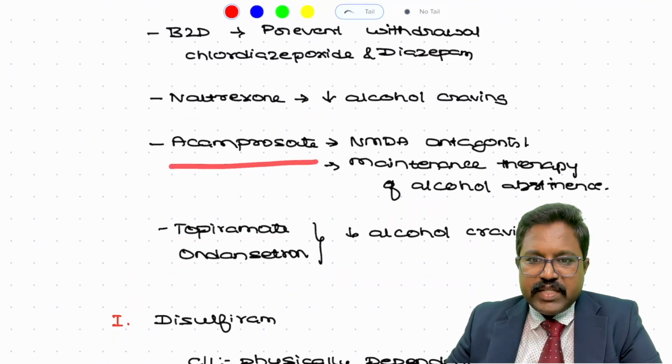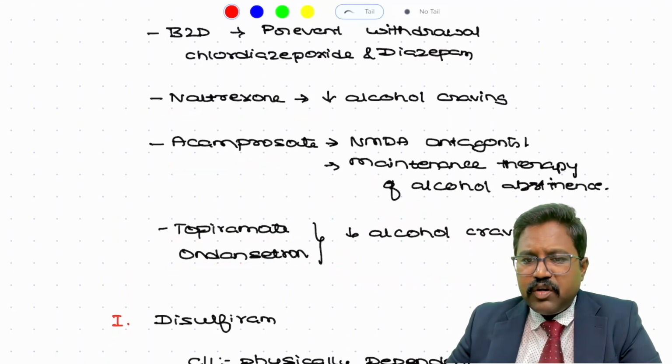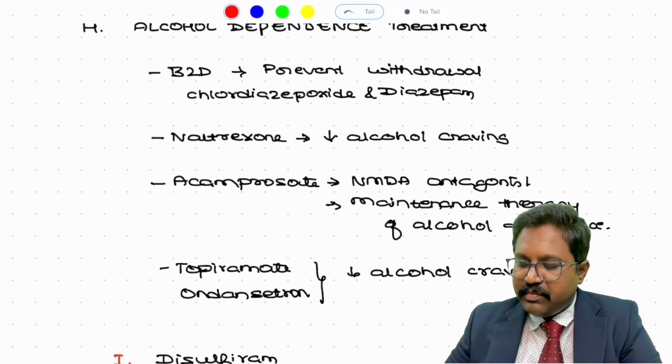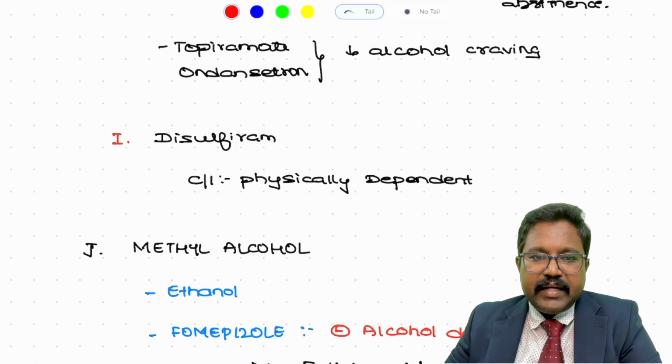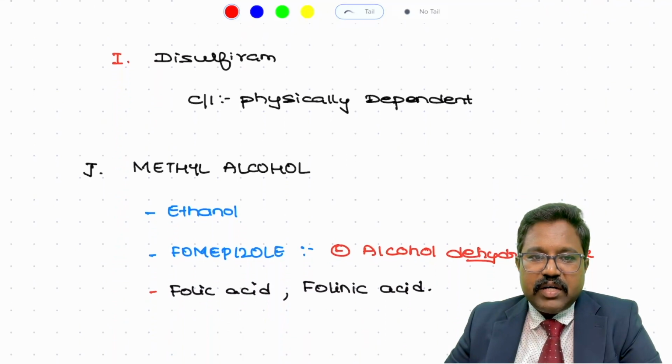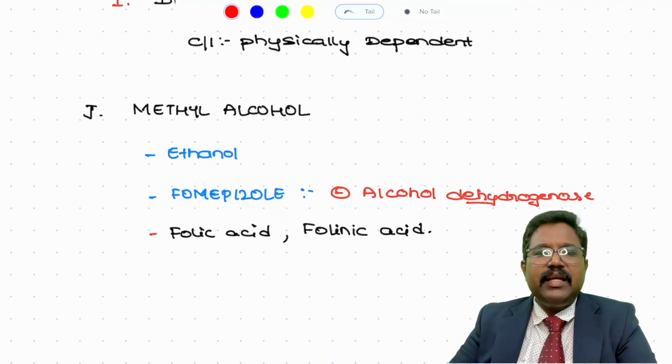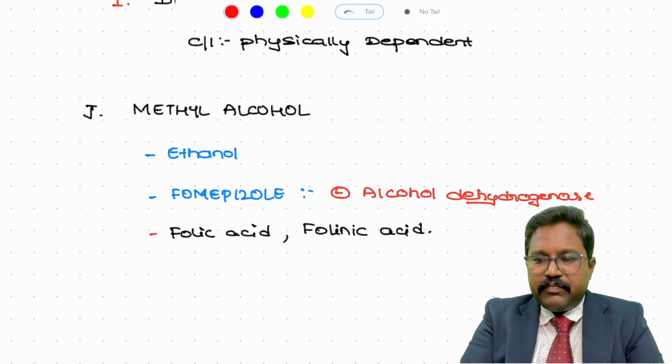Whereas acamprosate is used for maintenance therapy, and benzodiazepines are used to prevent the alcohol withdrawal symptoms. And disulfiram, please remember, is contraindicated if the patient is physically dependent on alcohol. So coming to some of the drugs of choice with respect to methyl alcohol poisoning.